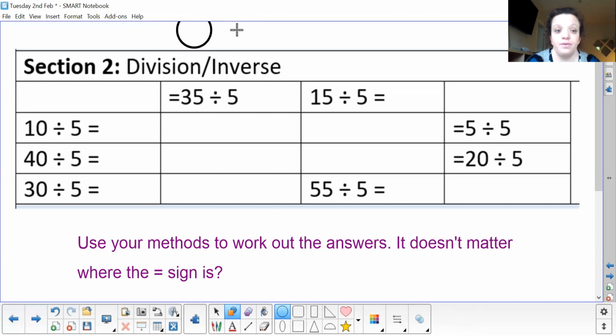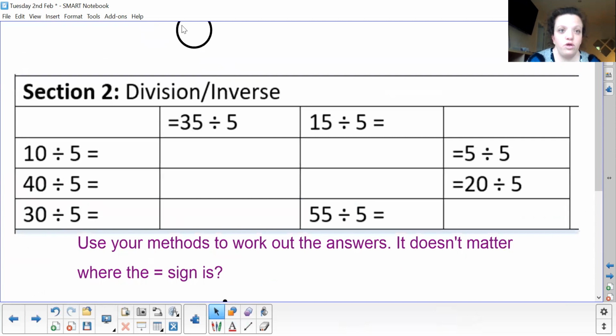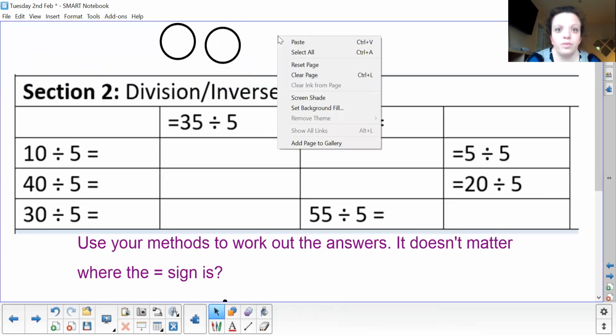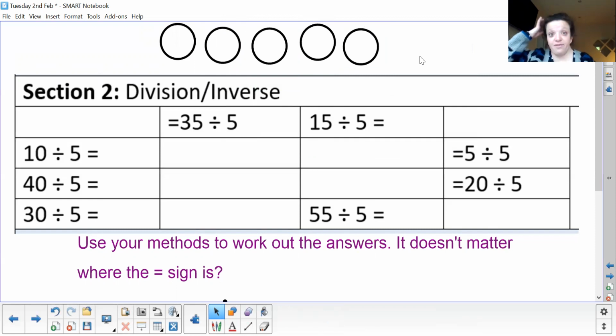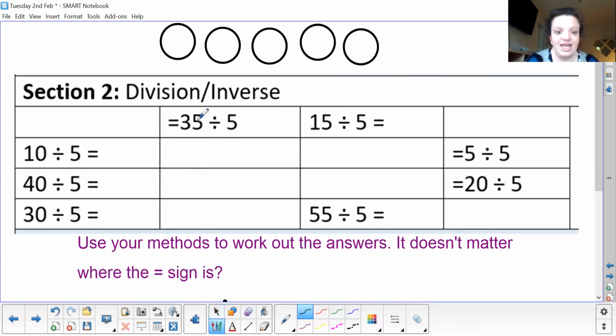So I'm actually going to move it down here so we've got a bit more space. Okay, so we've got 1, 2, 3, 4, 5. And now, because it's a dividing one, I'm sharing 35 into the 5 groups. So 35 into 5 groups, how many are we going to get each?